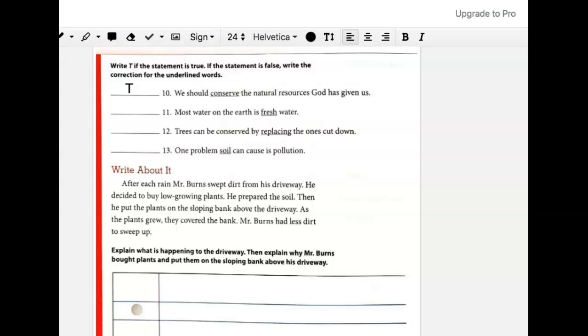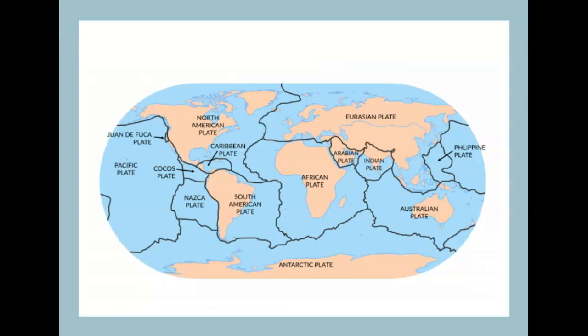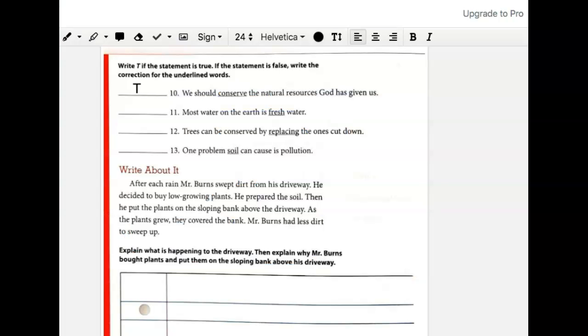Number 11. Most water on the earth is fresh water. More than half of the earth's surface is covered with water, but these large bodies of water that you see on the earth's surface are actually salty water. They are oceans. So most water on the earth is not fresh water, but salty water. Finish the rest on your own. Let's move on to write about it.